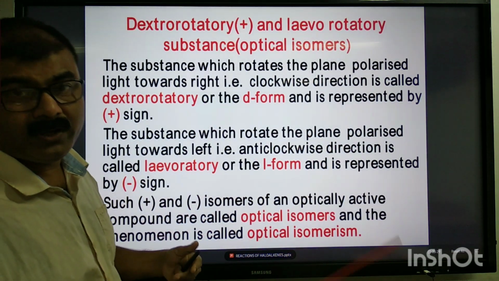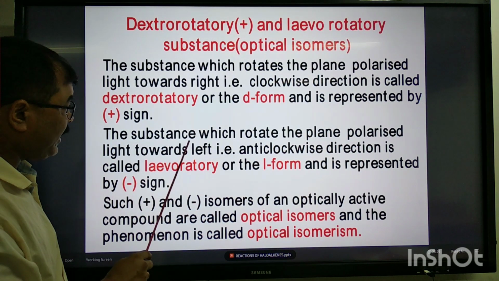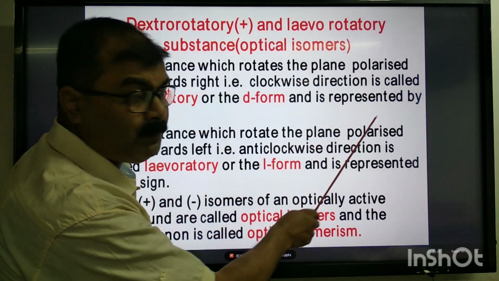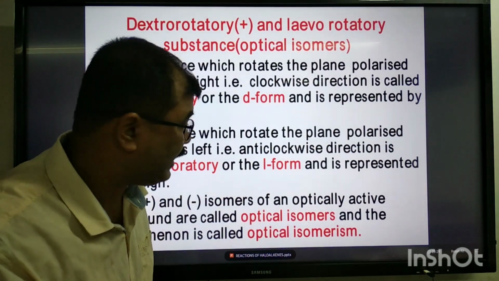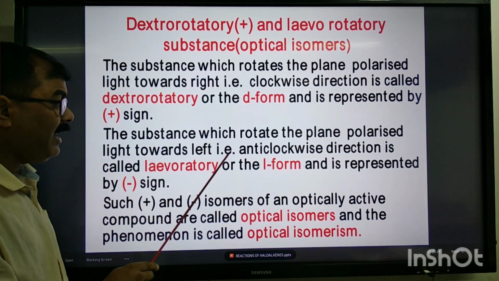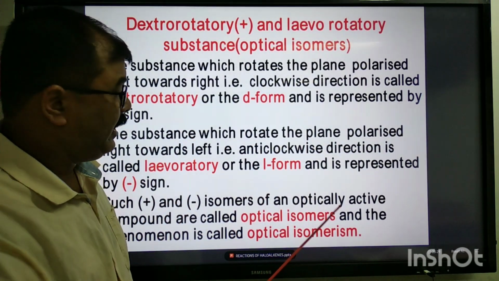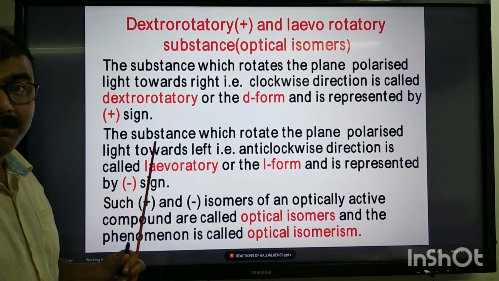What are levorotatory substances? The substance which rotates the plane polarized light towards the left, that is anti-clockwise direction, is called levorotatory or L form, and it is represented by a minus sign.